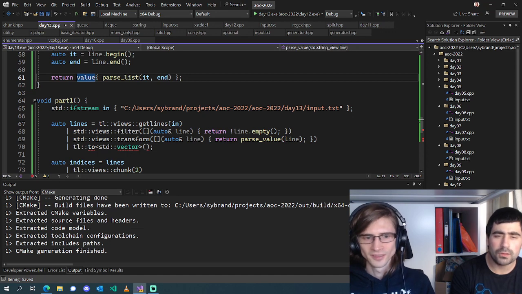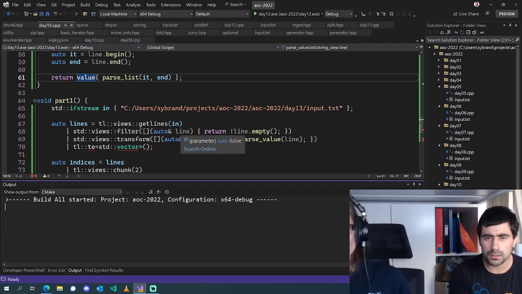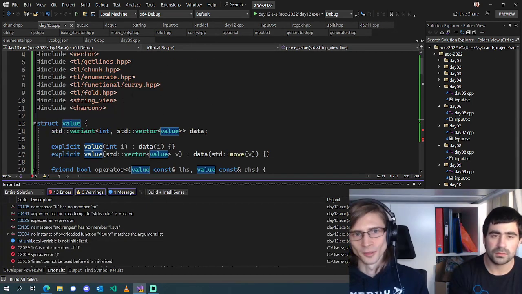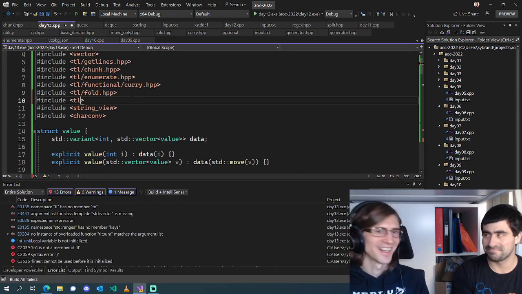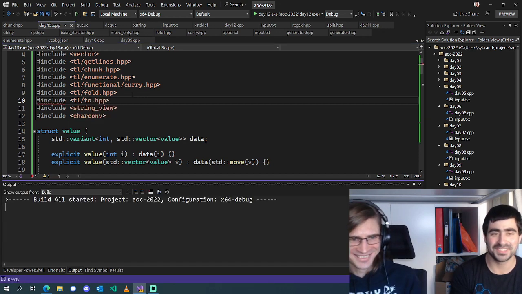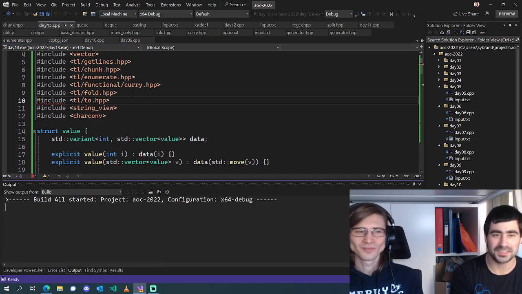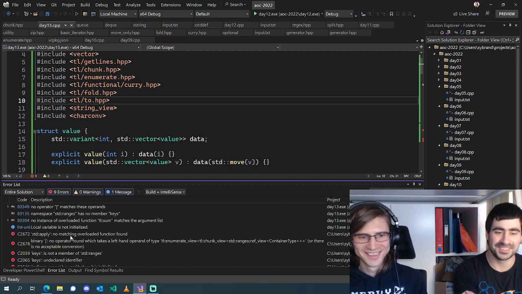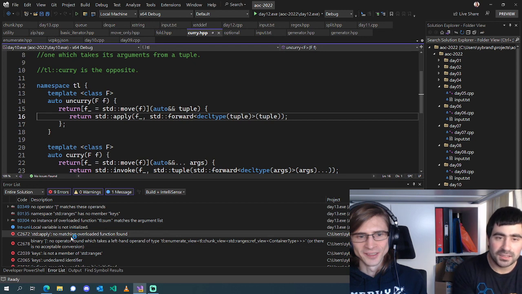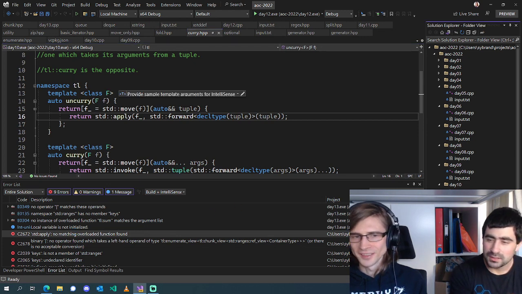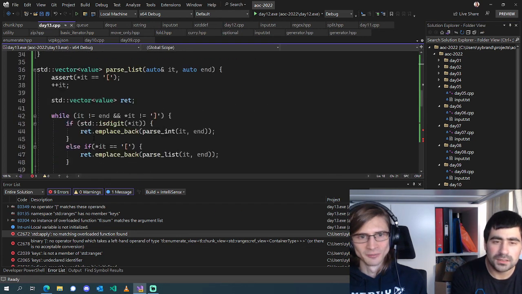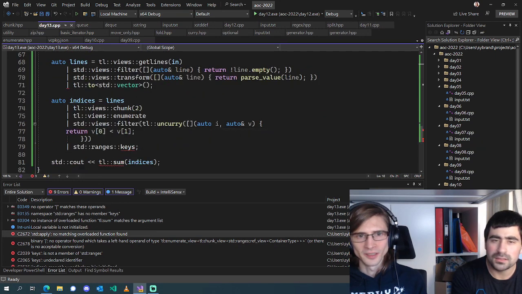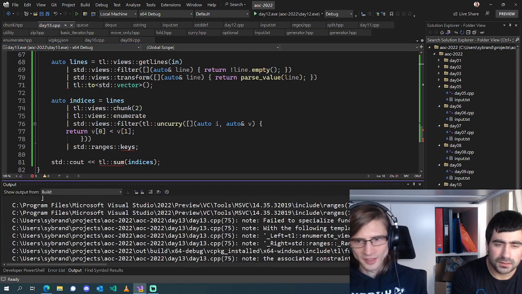Okay. What's up with to vector? I don't know. Sometimes IntelliSense gets upset. Or, well, sometimes I forget to hash include it. Import TL when? Yeah. std apply, no matching overload found. Did I make a mistake in my uncurry? What's this error?